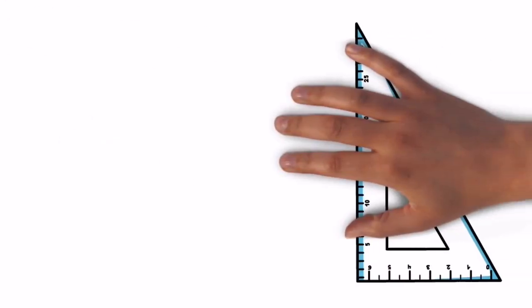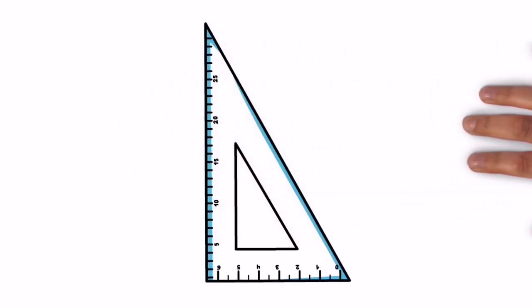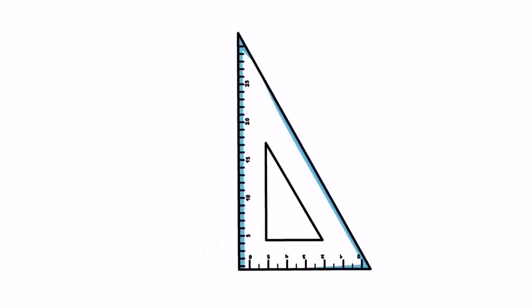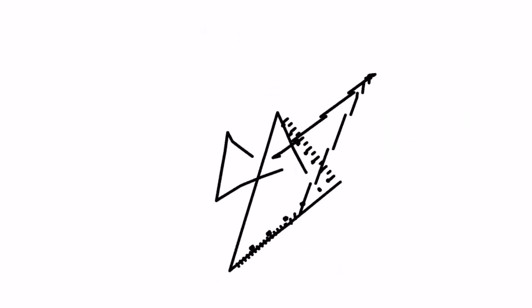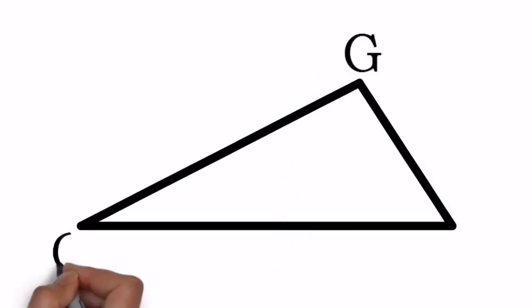Now let's try to understand the meaning of altitude. First of all, what kind of geometrical instrument do you see on the screen? Yes, it's a set square. This set square has a baseline which is usually kept on the opposite side of the vertex from which I need to draw the altitude. Okay, so consider a triangle. We'll go with the same name of the triangle GOD.